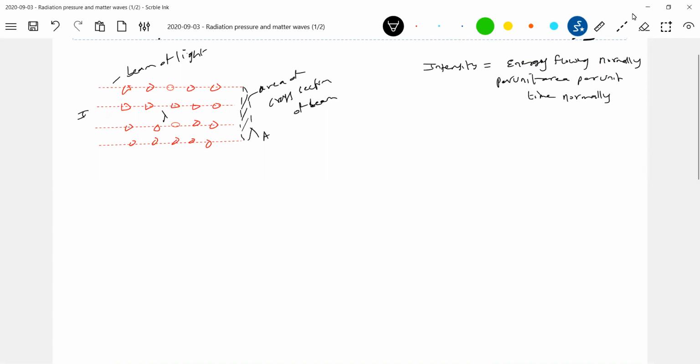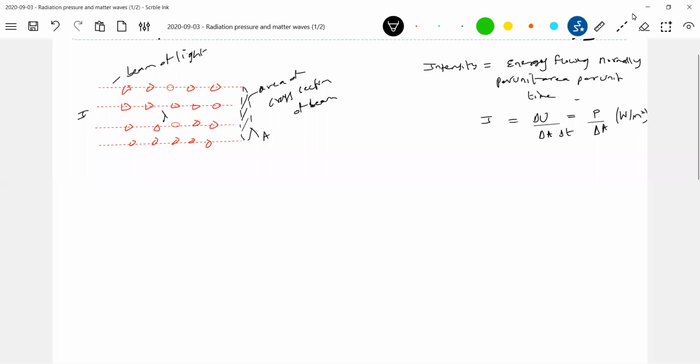Normally per unit area per unit time. That's the basic. Energy that is flowing per unit area per unit time. This energy flowing per unit time is what we call power. Under a strict condition, this power should flow normally through the surface. So power flowing normally per unit area will become intensity.